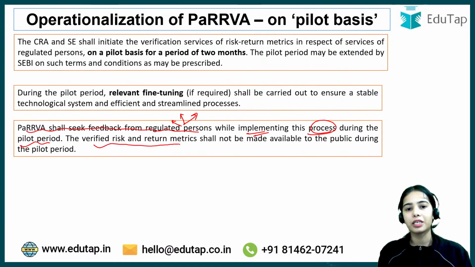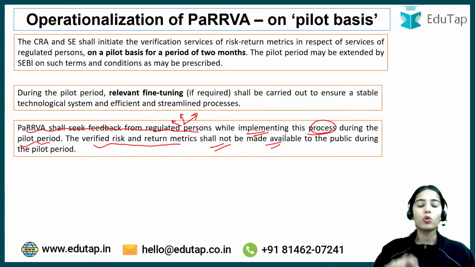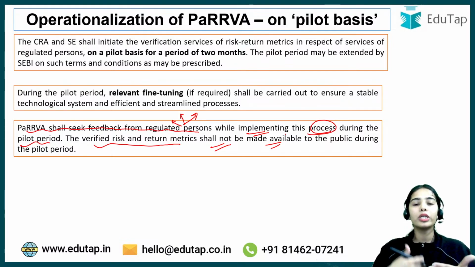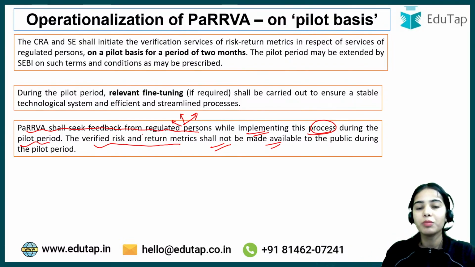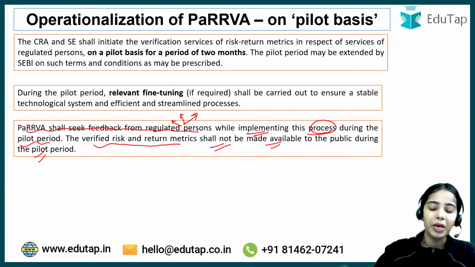The verified risk return metrics shall not be made public during this time period, because during this time period only the checking is happening, or only the methodology is just being seen, whether it is working fine or not. It might be changed, there might be some difference, or there might be some change that can happen. Okay. So during the pilot phase, the verified risk return metrics will not be made public, because fine tuning is happening and various changes might be made.